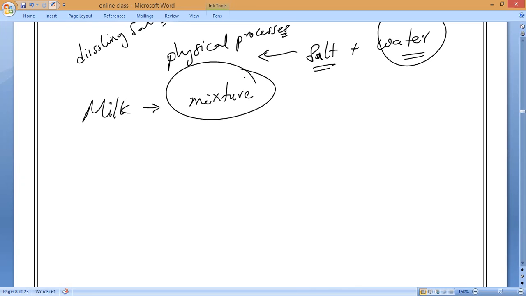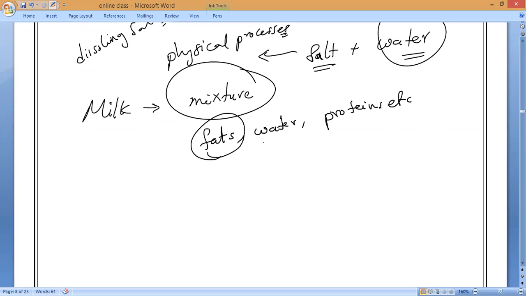Some substances float up, some settle down, with high density and low density. Milk is a mixture of so many things: it contains fats, water, and proteins. Fat is one pure substance, water is another pure substance, proteins is another pure substance. So they all combined together. So that is why they are called as what?